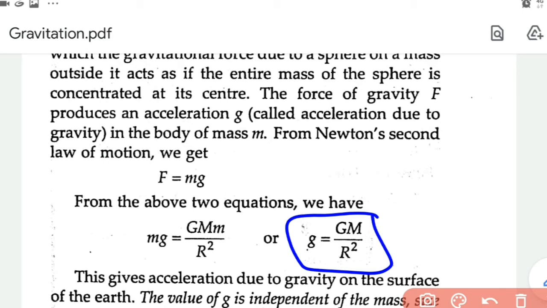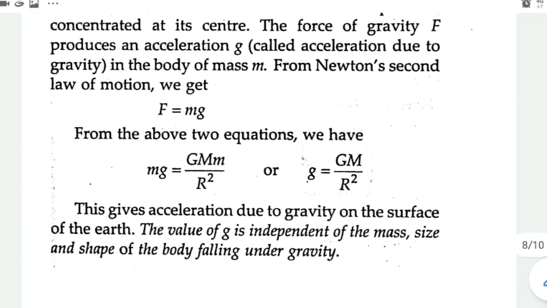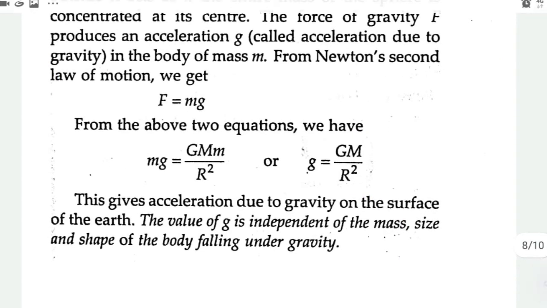So on the surface of Earth, if you are calculating, M comes as the mass of Earth and R comes as the radius of Earth. And it shows that the value is independent of mass, size and shape of the body which is falling under gravity. So the expression for acceleration due to gravity is g equal to GM by R square.